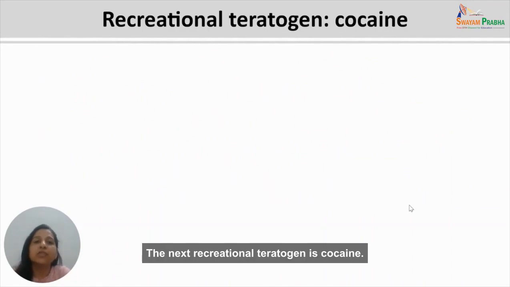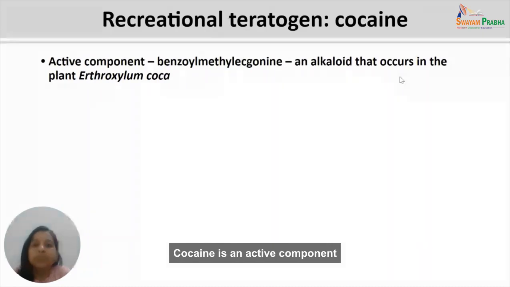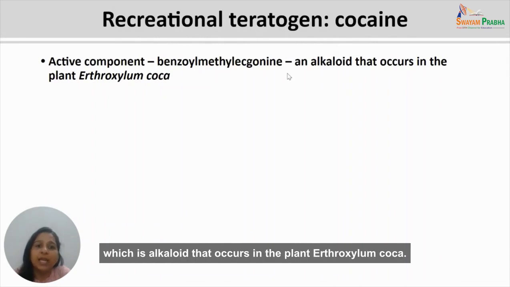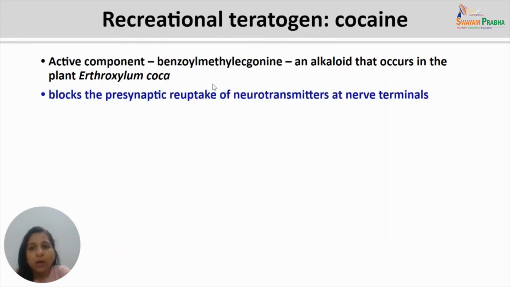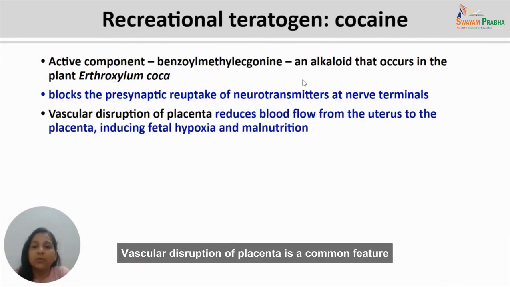The next recreational teratogen is cocaine. The active component of cocaine is benzoylmethylecgonine, which is an alkaloid that occurs in the plant Erythroxylum coca. Cocaine blocks the presynaptic reuptake of neurotransmitters at the nerve terminals. Vascular disruption of the placenta is a common feature which reduces blood flow from the uterus to the placenta.